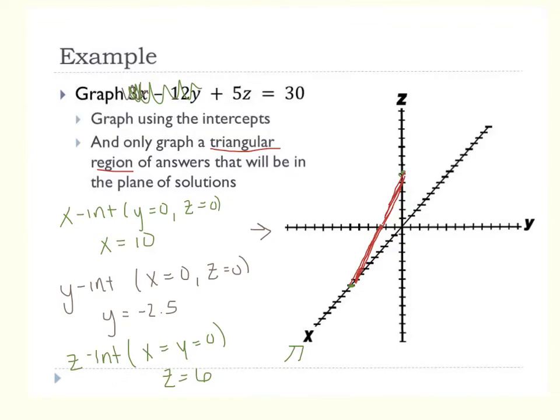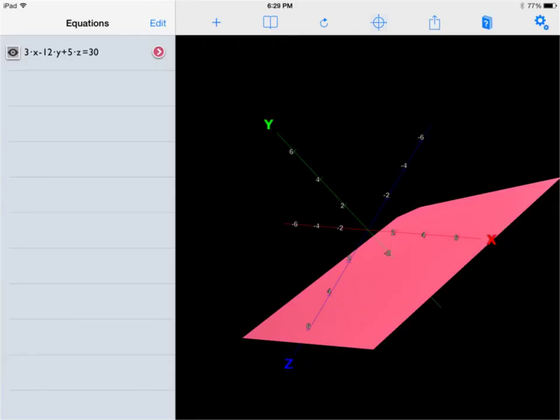But let me show you, graphed that whole plane. This is the plane we just graphed. And so if you look at it closely, here z is 6 right here. x was 10, and so that's going to happen out here, I think. And then y was 2.5. And so we then connected those, and we just graphed this part of this plane. We didn't graph the whole plane. So this is just from a different angle and you get to see it a little bit differently. Alright, another one.